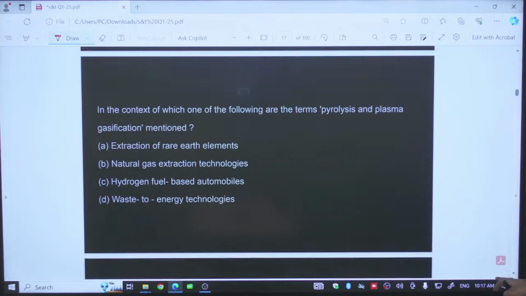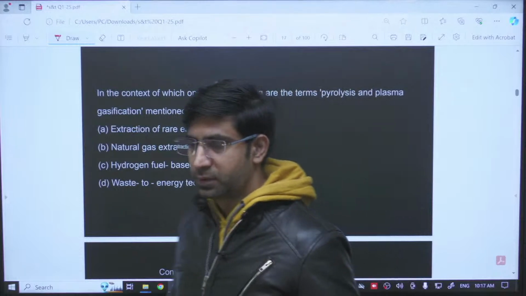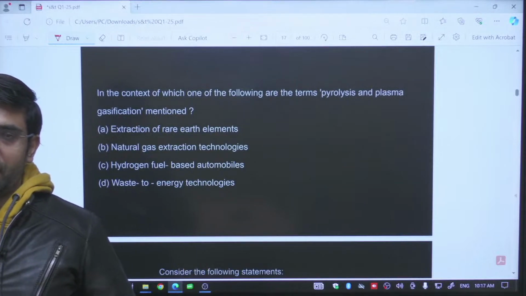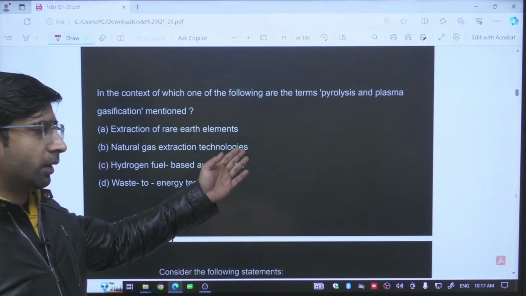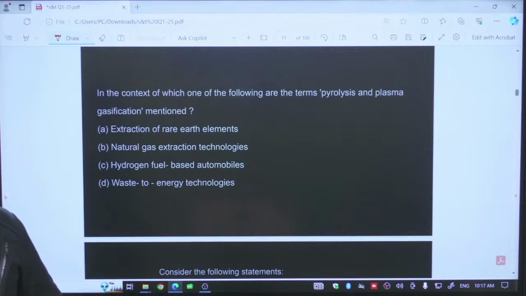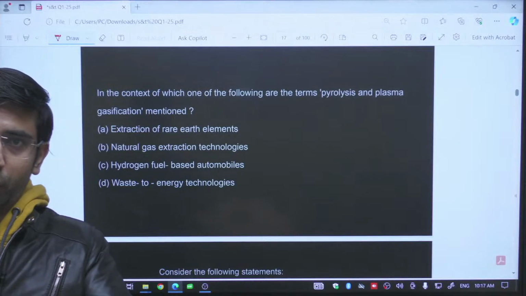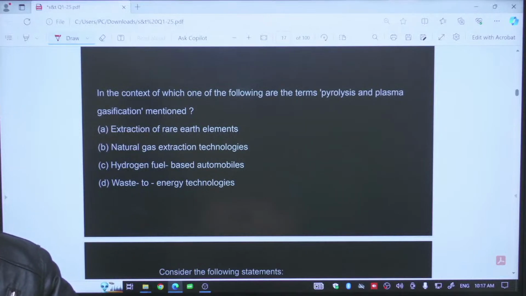The next question, in the context of which one of the following are the terms pyrolysis and plasma gasification mentioned? First, let us try to understand pyrolysis. Pyro means high temperature. Lysis means the breakdown. It means we are digesting the organic compounds or materials at high temperature in an inert atmosphere. Please remember, when you break down organic compounds at very high temperature, you do all this in the inert atmosphere. This will result in solid substances at the bottom along with the release of certain volatile organic compounds.